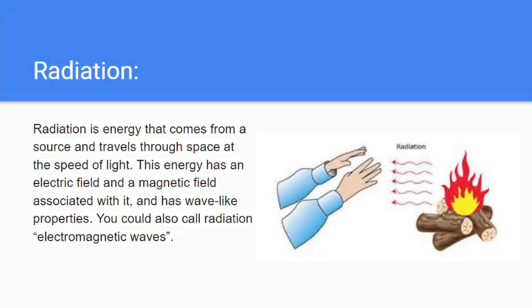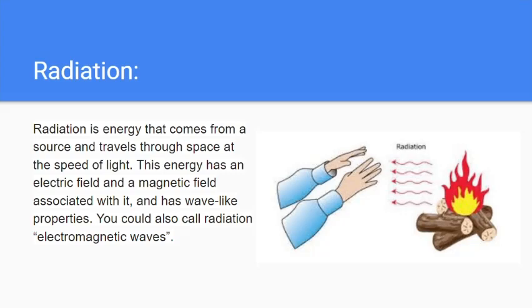For example, this fire right here is the source, and this is the energy it's sending, and it has an electric field and magnetic field associated, and has a wave-like property. As you can see, these arrow marks are wave-like. So that's pretty much radiation. I hope you can understand from whatever I said.